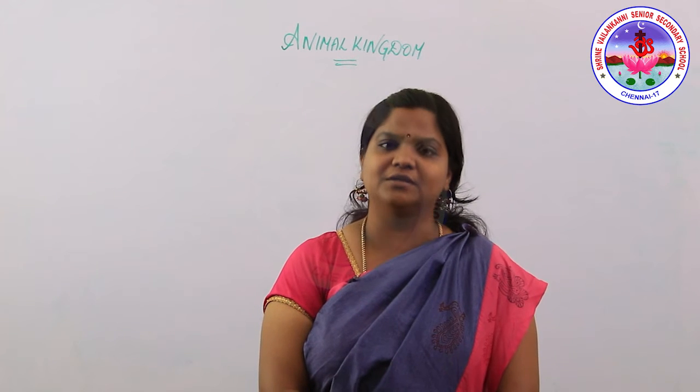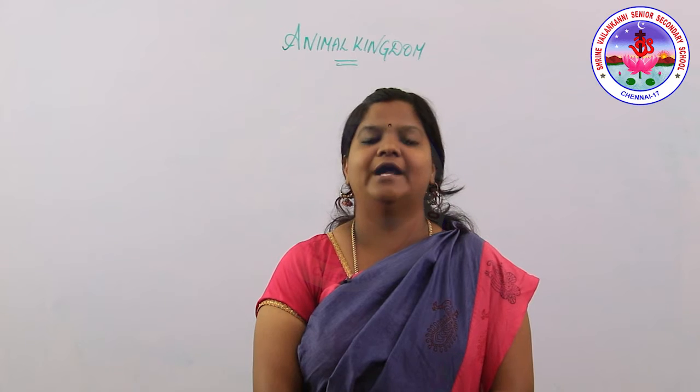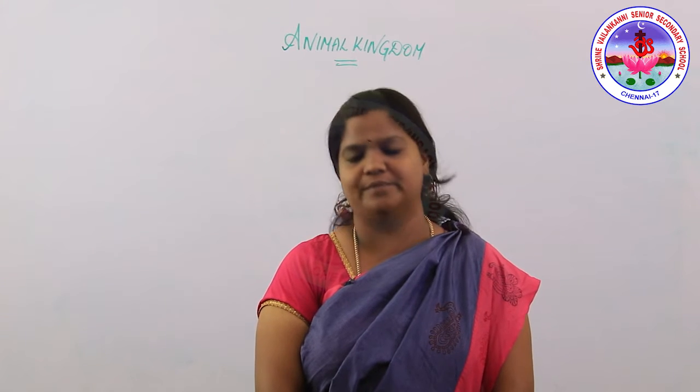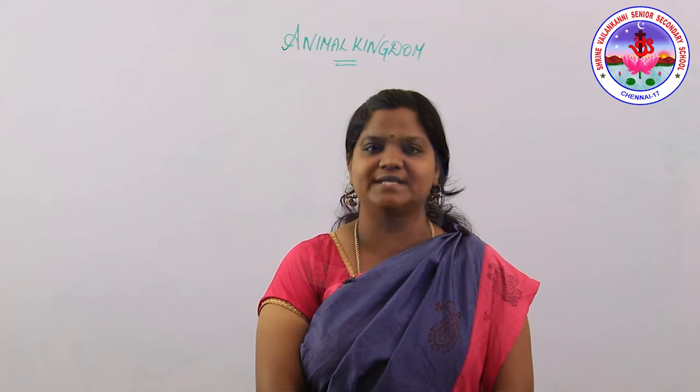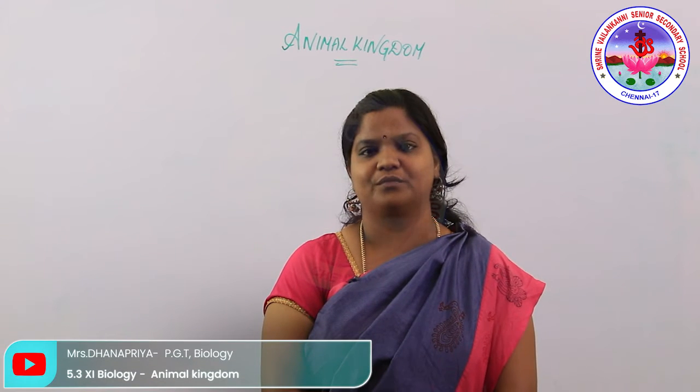Vertebrata are further classified into two types. They are agnatha and the other one is gnathostomata. Agnatha refers to the organism which bears a jawless mouth. That is, the jaw is absent in agnatha. Gnatha refers to jaw, A refers to absent.